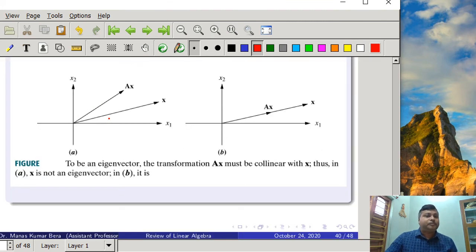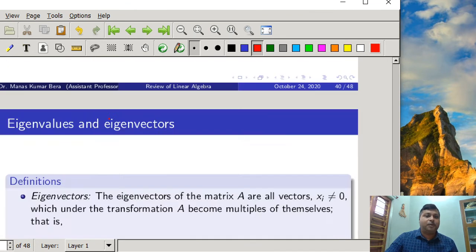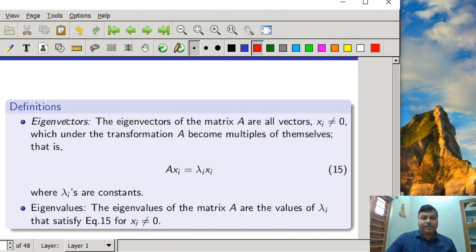Okay, so now how will we compute the eigenvalues and eigenvectors? We will understand that with the definition. What is the definition of the eigenvectors? The eigenvectors of matrix A are all vectors xi not equal to 0, that must not be the zero vector, which under the transformation of A become multiples of themselves, that is A into xi will be equal to lambda i into xi, because they must be the same vector, meaning the direction will be the same, only it will be squeezed or elongated by a factor lambda i.